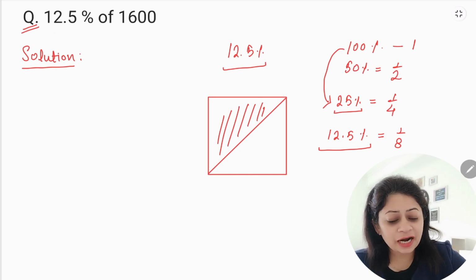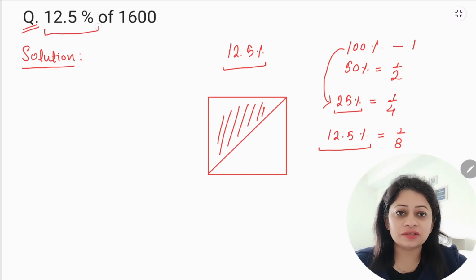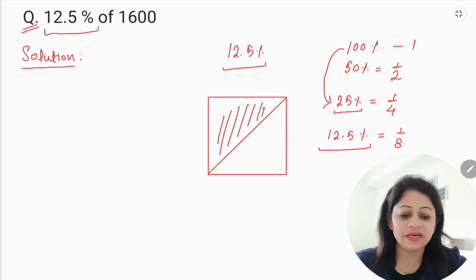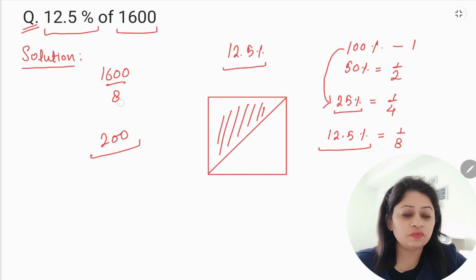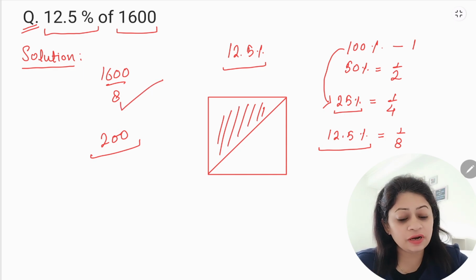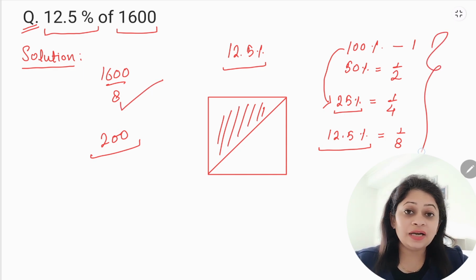So that means if we are ever asked to find 12.5%, then what can we do? We can just divide this number by 8, right? So if I divide 1600 by 8, what do I get? I get 200, right? So this type of thing we can calculate in our head if we know this concept that 12.5% is nothing but 1/8, 1 by 8, right? So I hope you understood this.